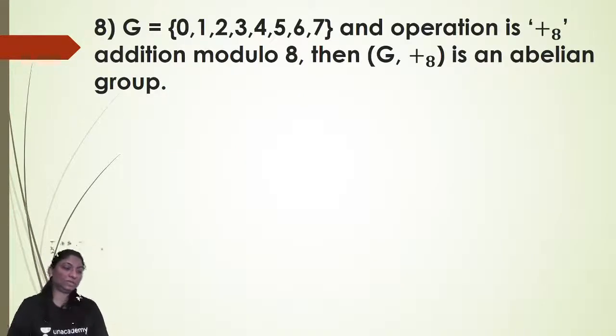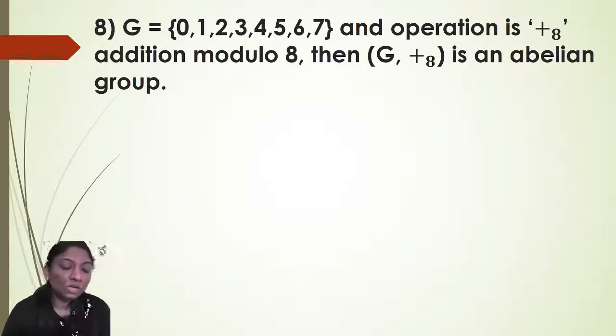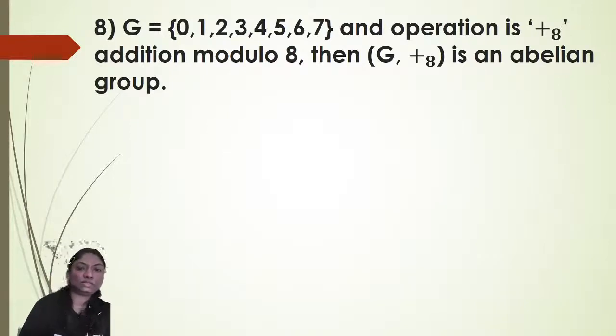Now, the next example is by using addition modulo 8. Here we combine the composition table and addition modulo 8. Addition modulo 8 is an abelian group, so this is a finite group. Whenever it is a finite group, we prepare a composition table. Let's see here.